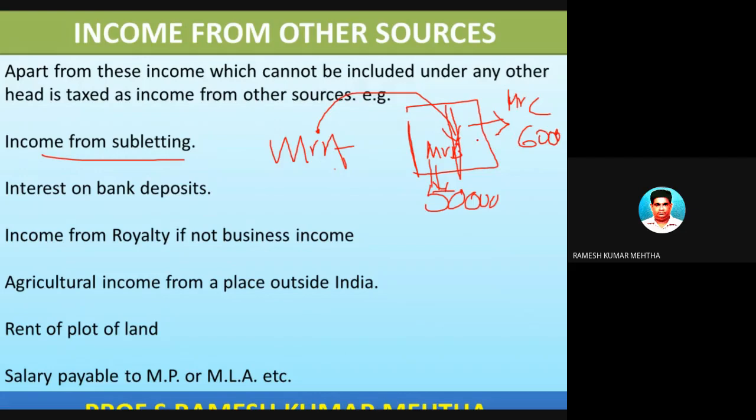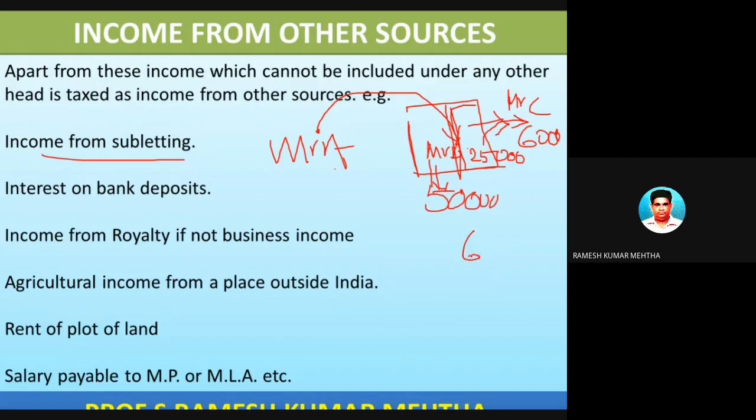Now, if you do proper calculations, the rent to A from B will be 25,000 rupees for this particular part, which is exactly half. So this is let out to Mr. C for 60,000 rupees for the whole year.